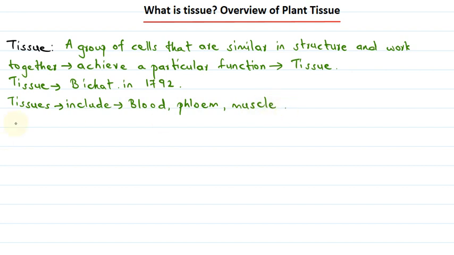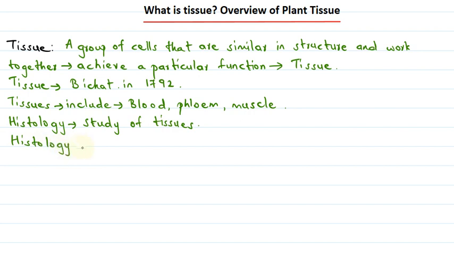And the study of tissues is known as histology. So histology is a branch of biology that deals with the study of tissues. The term histology was coined by a scientist named Mayer in the year 1819.